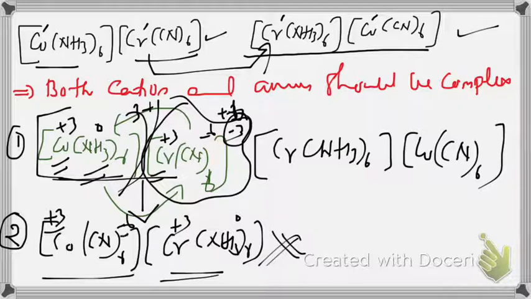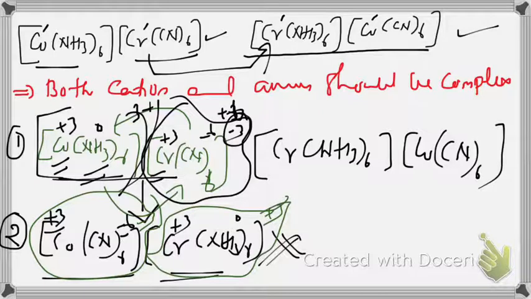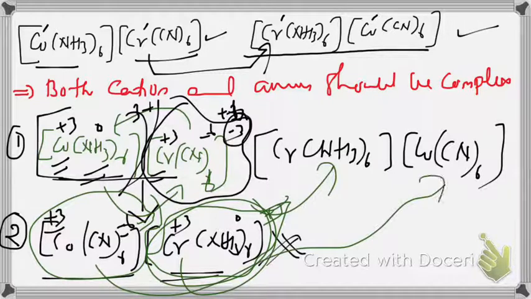-3 plus -6 is -3. Here it is +3. So anion is coming first and cation is coming second. That is wrong in coordination compounds. So we are simply writing the cation first and the anion second.